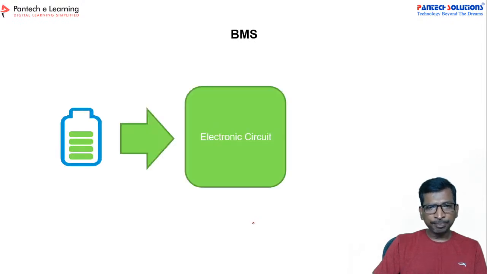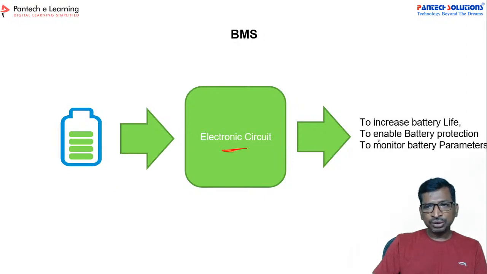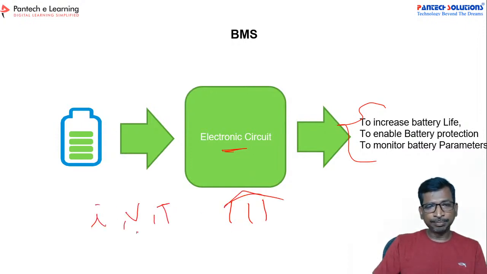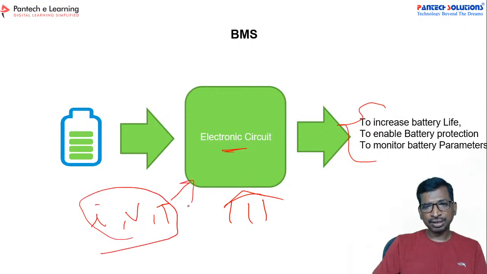As we know, a BMS is an electronic circuit for the battery. To ensure these 3 parameters, we are going to feed in current, voltage and temperature. These 3 parameters we feed to this electronic circuit, right?